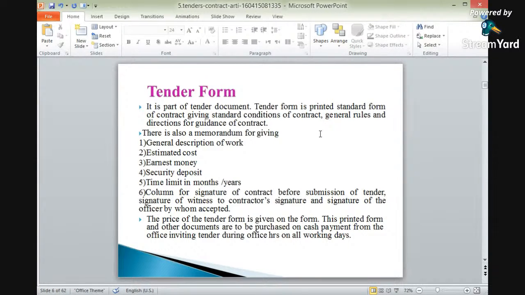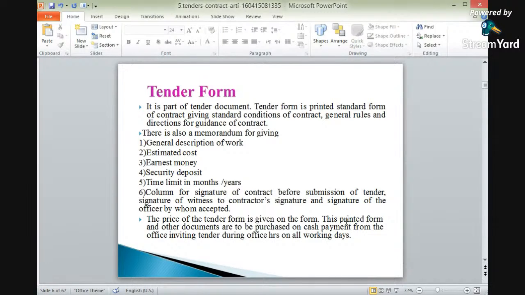Again, the fifth item is the time limit in months and years. The duration of time, whether it is to be completed in 1 month, 6 months or 1 year, is also important, and it will be mentioned in this tender form. Again, there is a column for signature of the contractor before submission of tender.